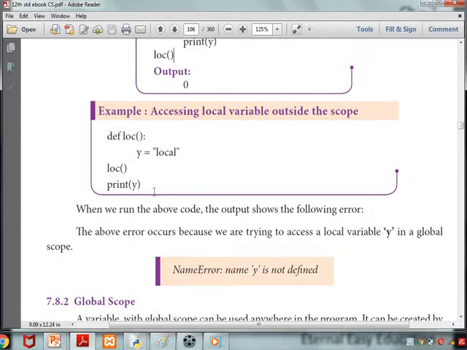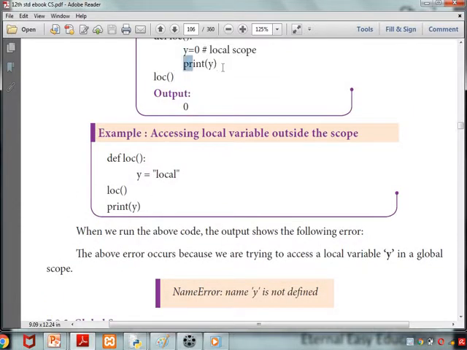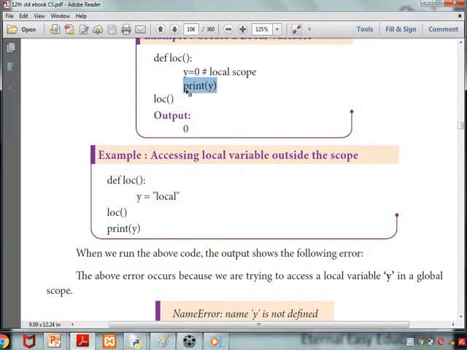Do you understand the point? Here the print statement is within the function. Here y is created and here it is printed. The scope is from this place to this place alone. So it is printing. When the same y is taken outside the scope, it says error.